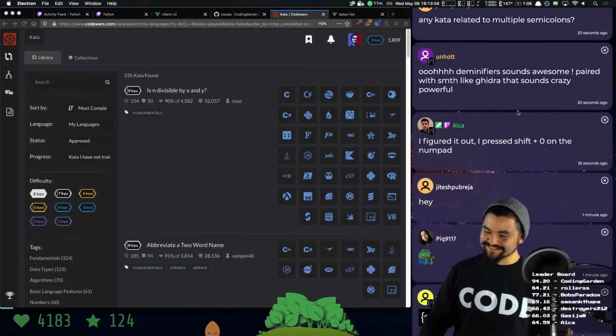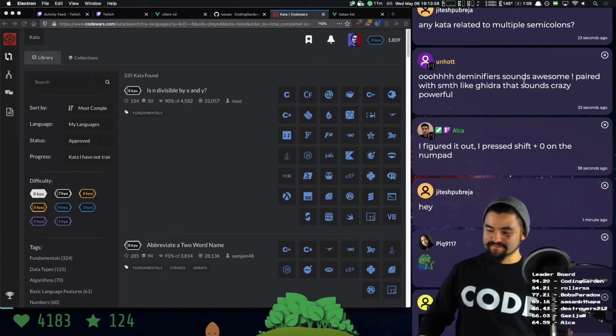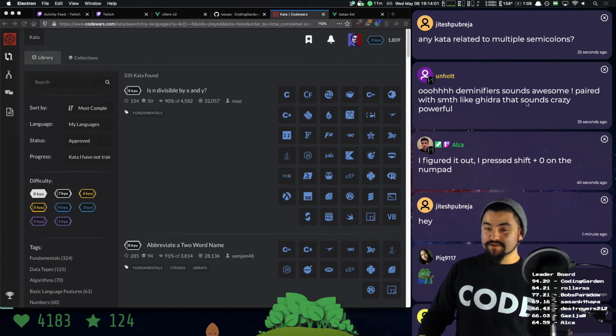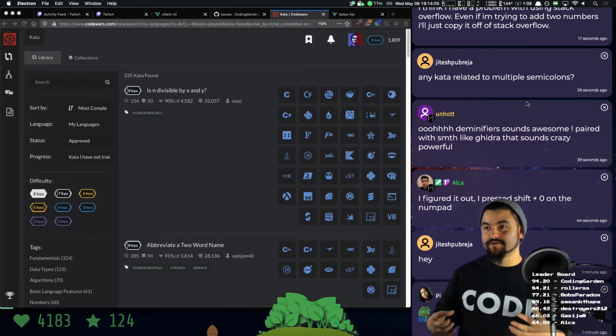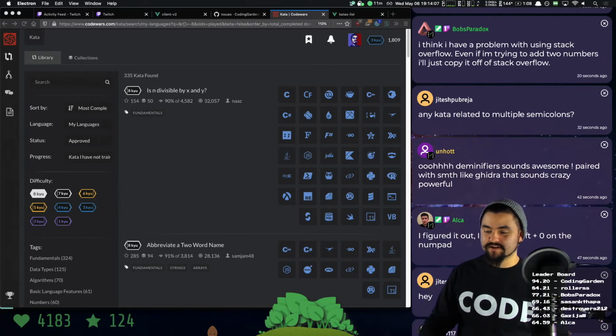Oh, deminifiers, yeah. So you can deminify code. There are actually people that have written things that can take minified code and try to infer better variable names, which is crazy. Any kata related to multiple semicolons?